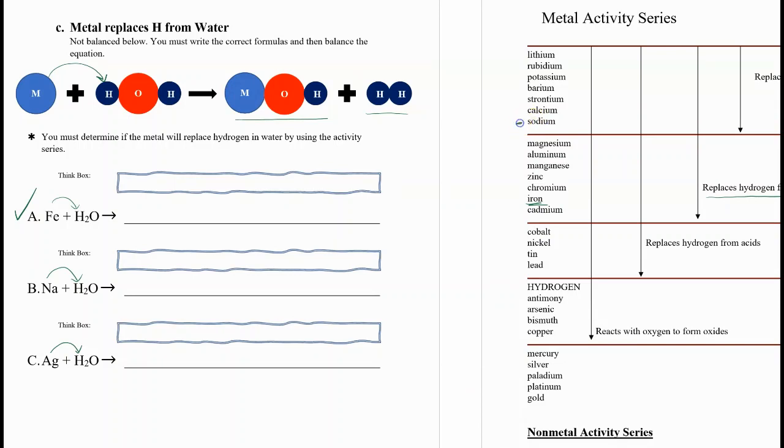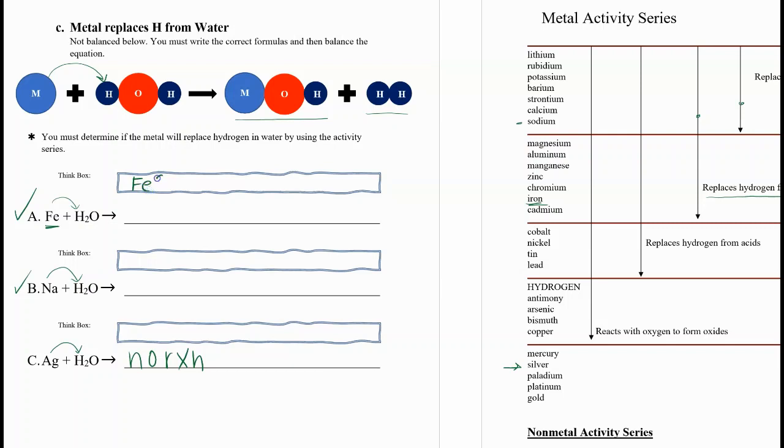Sodium will replace hydrogen from steam and from cold water. So that will work as well. Silver, however, will not react with water. So let's go ahead and write that as a no reaction. And let's go up here and do one of these. Let's do iron. Iron is a transition metal, so you don't know its charge unless I tell you. If I neglect to tell you, it will be a +2. Transition metals can all form the 2+ ion, so go ahead and use that.